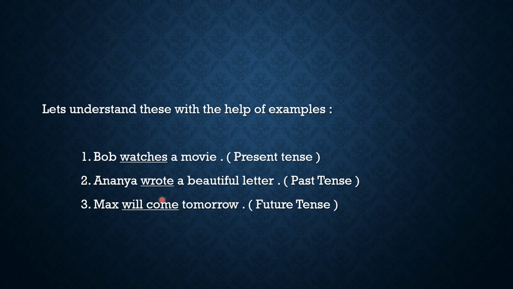Right. Now see this one. Wrote. Wrote means in the past time she wrote a beautiful letter. So this sentence is in past tense. See the third one. Max will come tomorrow. Tomorrow itself means that tomorrow Max will come. So this is future tense.